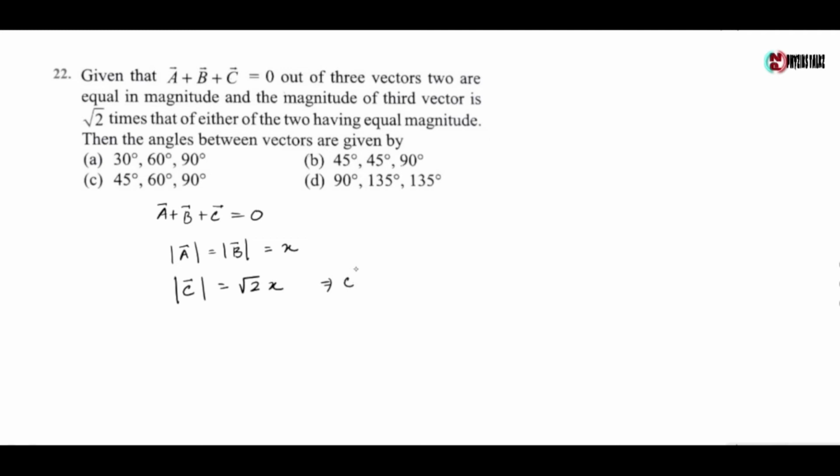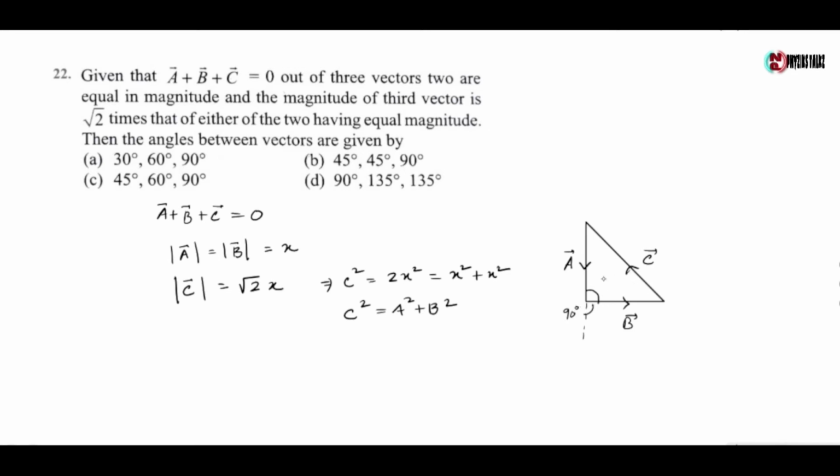Now c square equals 2x square, which is written as x square plus x square, or c square equals a square plus b square. Now we can say that it can form a right angle triangle, where here is the a vector, here is the b vector, and here is the c vector. Now angle between a and b vector is given by 90 degree.